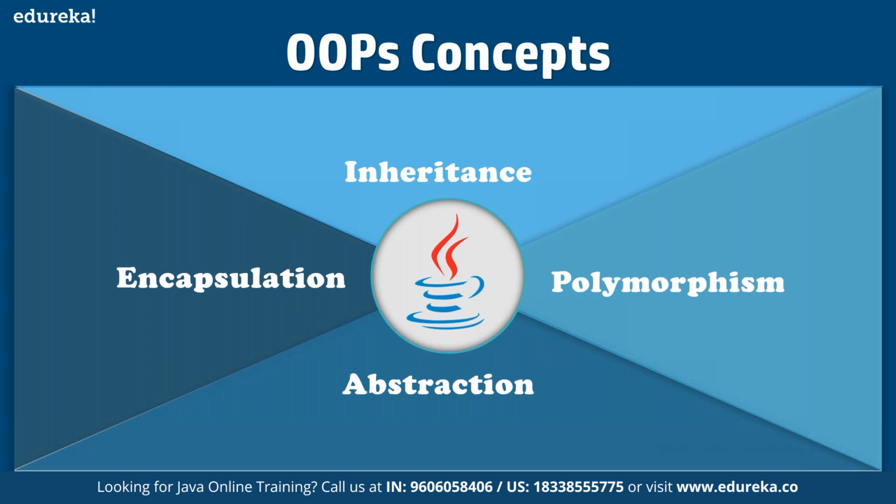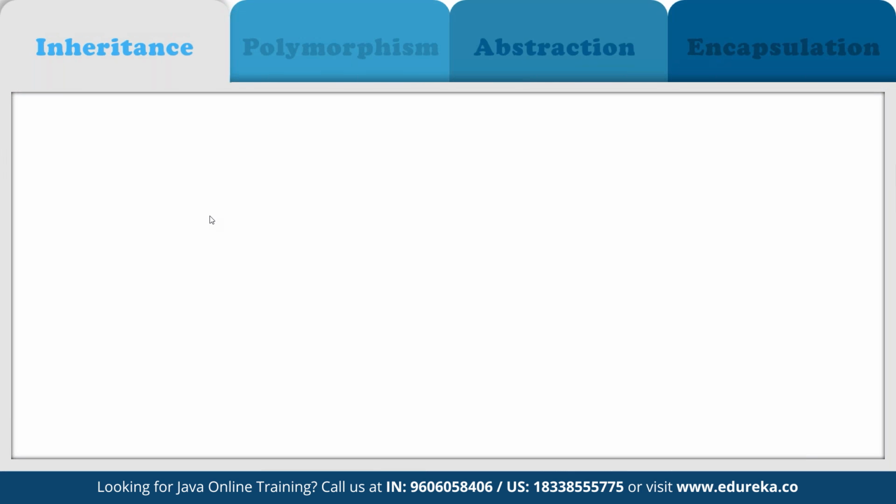So there are multiple advantages of using the object-oriented programming approach. Basically, it improves productivity during software development. It gives us better and improved software maintainability. It allows us to work in faster development sprints where we can break down the entire code into smaller components, and that way we can bring down the cost of development to a much lower scale as compared to other approaches. And then it offers high quality software, both in terms of functionality and in terms of security as well. So the first thing that we are going to discuss is inheritance.